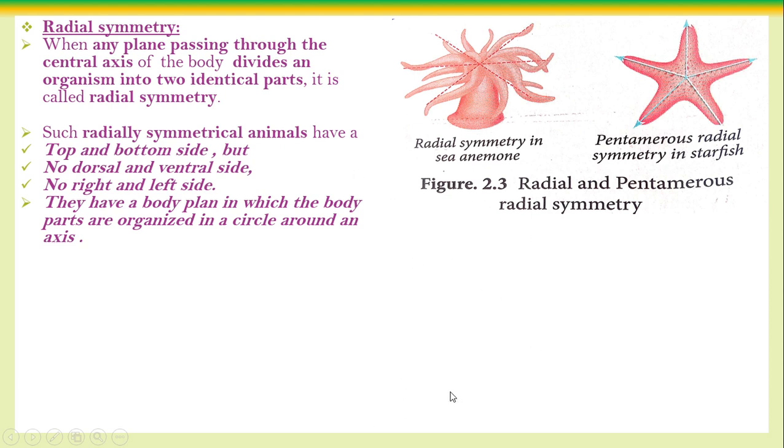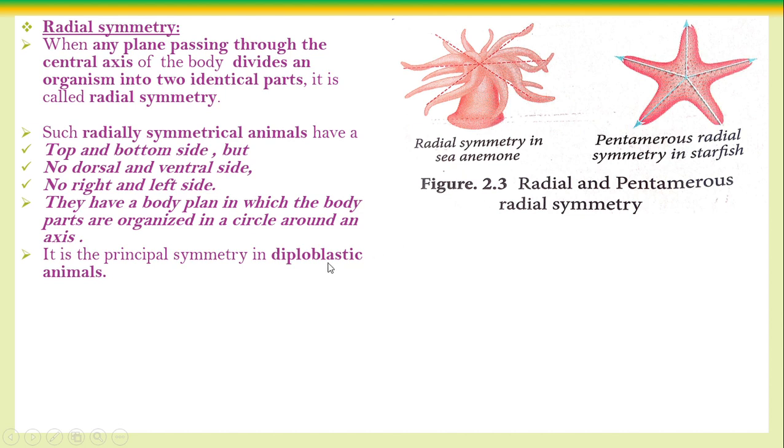So any plan we can get the, because circular is the main point here. They have the body plan in which the bodily organs or parts are organized in a circle around the main axis. The organs are arranged in a circle around the central axis of the organism's body. So in any direction we can cut into two equal halves. It is the primary symmetry of the diploblast. Look carefully, most diploblastic organisms have radial symmetry.